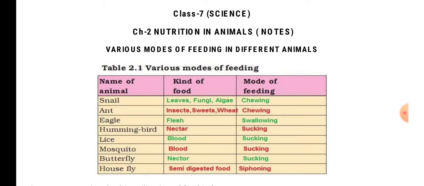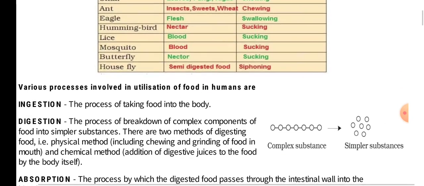For hummingbird, lice, mosquito, and butterfly, the mode is same, that is sucking. The hummingbirds and butterflies feed on the nectar, whereas lice and mosquito feed on the blood of the specific organism. Houseflies feed on the semi-digested food, and the mode they follow is siphoning.